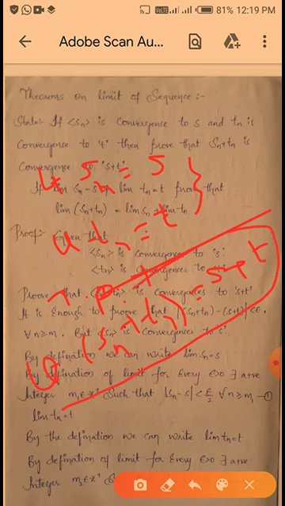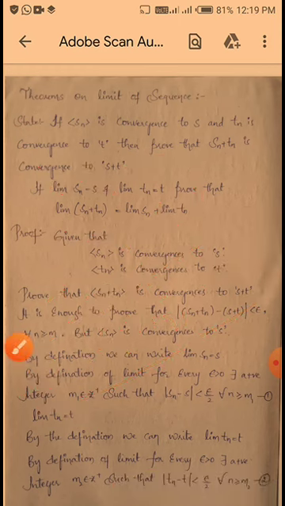See here, what is given: limit Sn is equal to S and limit Tn is equal to T. Prove that limit (Sn plus Tn) is equal to limit Sn plus limit Tn, that is S plus T.